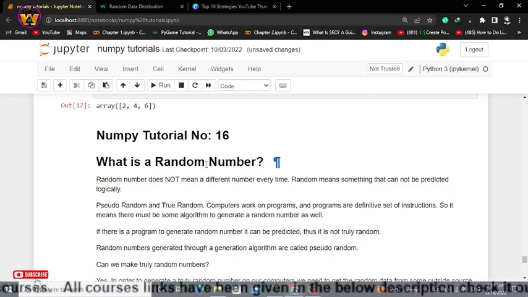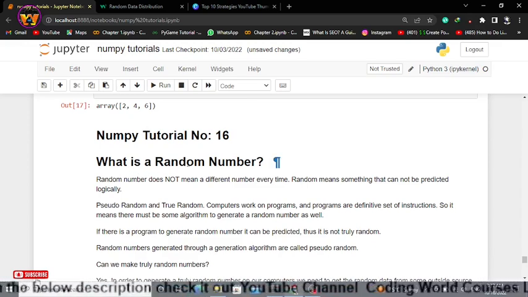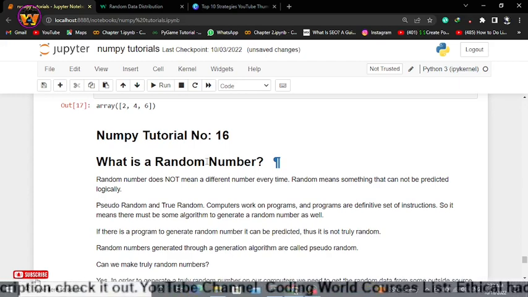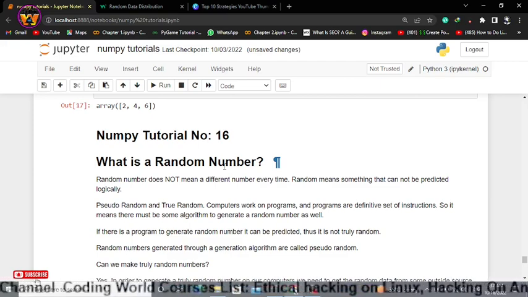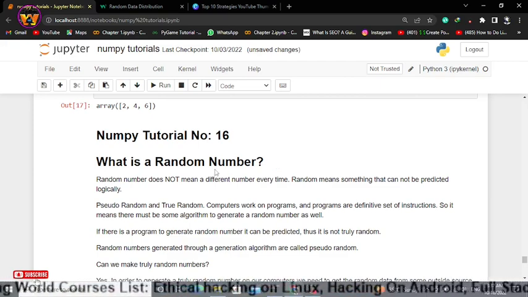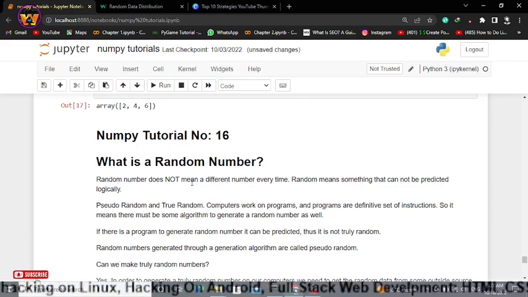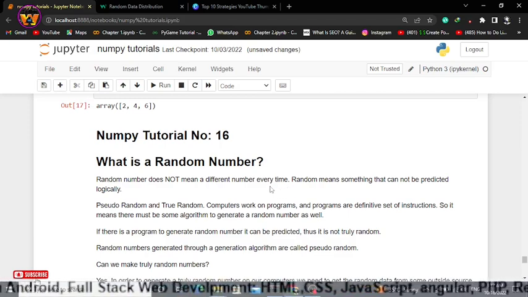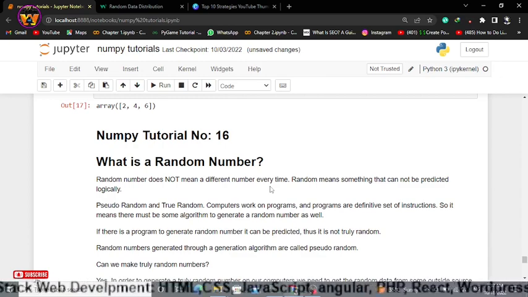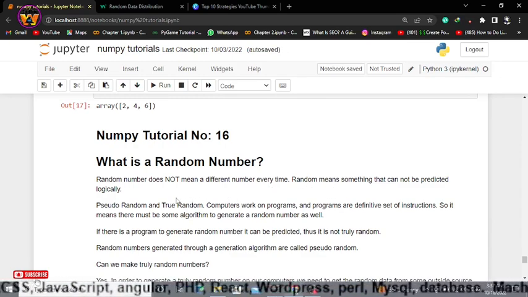So we will continue our discussion in Numpy tutorial number 16, where we will be discussing what random numbers are. This will be a very important tutorial whenever we want to generate a random number while working on a real world project at the end of this Numpy playlist. Now what is a random number? A random number doesn't mean a different number every time. We say that whenever we generate a different number each time, then it is a random number. Random means something that cannot be predicted logically.